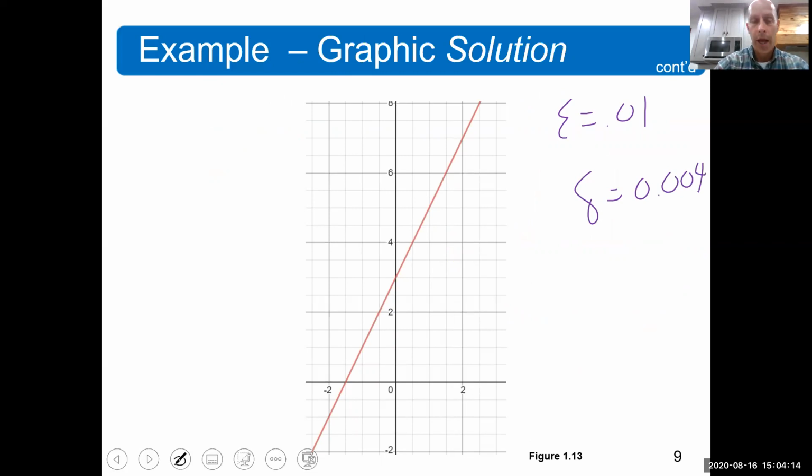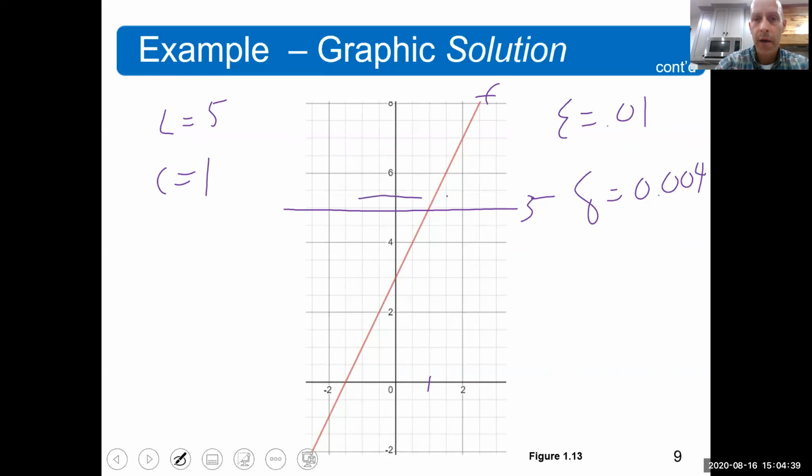We said that the limit here was 5, c was 1. And here's our function f, right? Here's 1, 1's right here. And epsilon is 0.01. Now 5, by the way, I'm going to draw 5 up here. So what would be 5 plus 0.01?